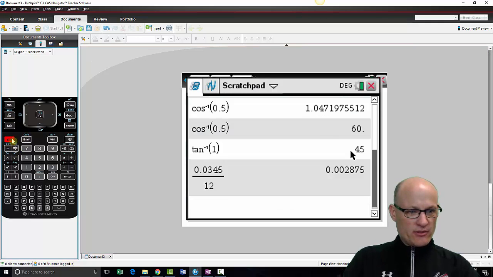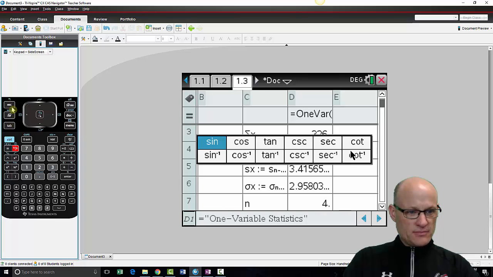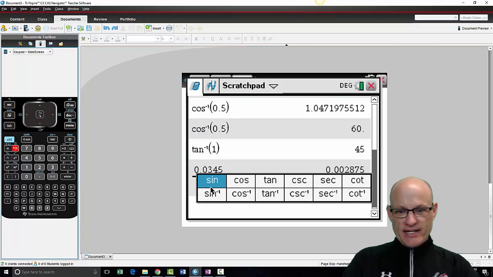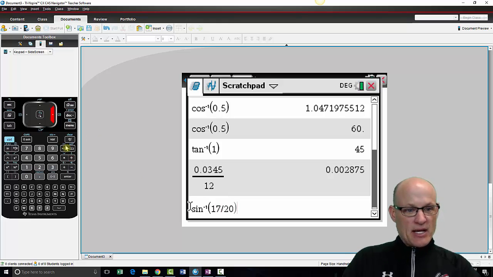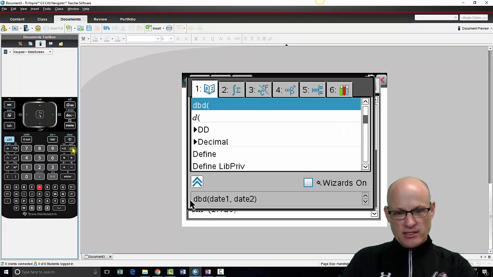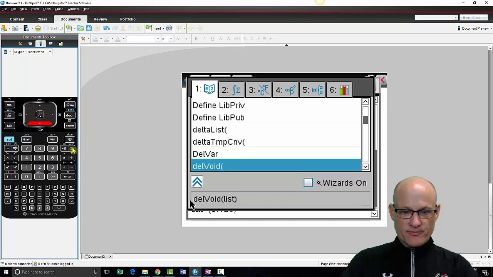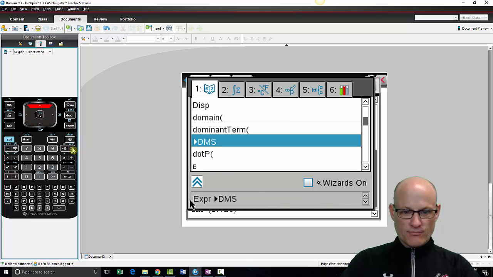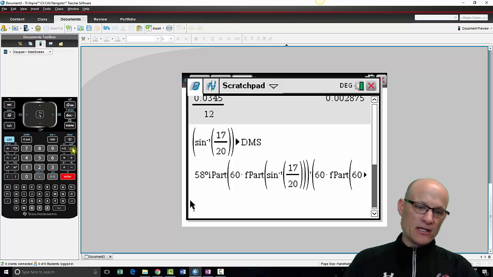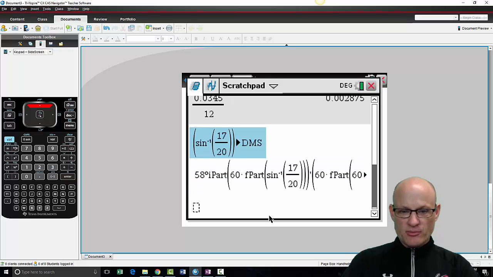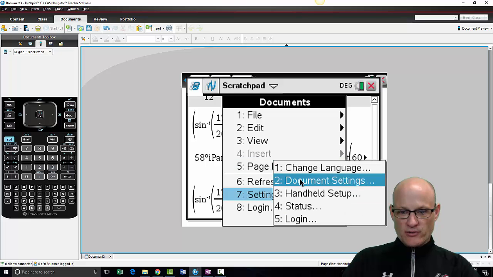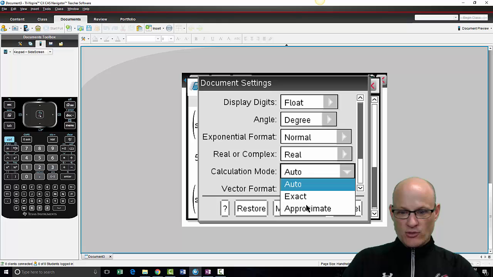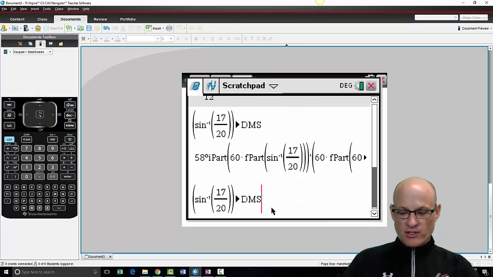Sine inverse of 17 divided by 20. And then I'm going to DMS it. So I'm going to go to my catalog here and hit D and scroll down until I get DMS. First of all, I'm in degree mode. I should be in degree mode. Let's change this to settings, document settings. Let's go approximate. Sometimes this thing just loves to give me strange answers.